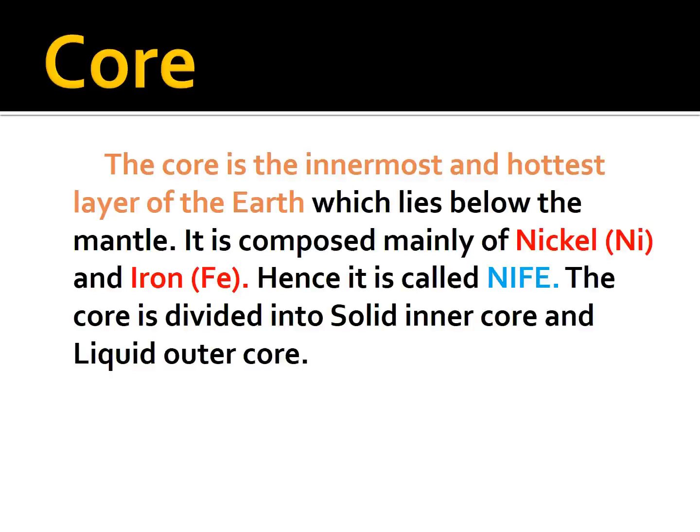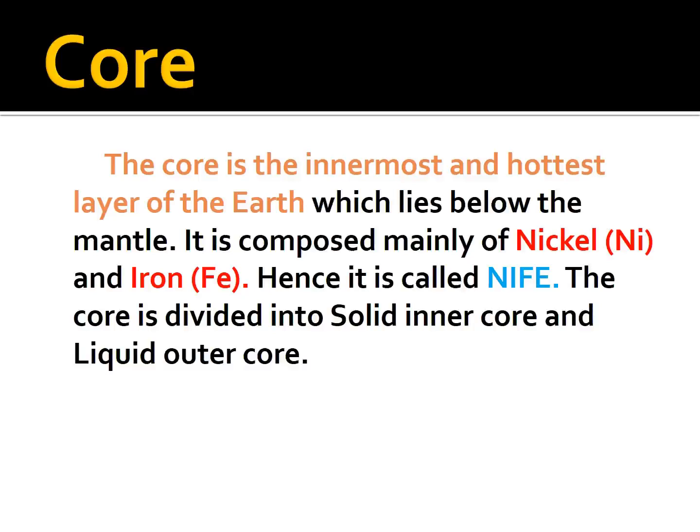Then the core is the innermost and hottest layer of the earth, the deepest place in the earth. The core lies below the mantle. So below the mantle there is the core. The crust is the outer layer, the solid area. Then the mantle has two types, the solid area and the molten area. Then the innermost and hottest layer is the core, composed mainly of nickel and iron.